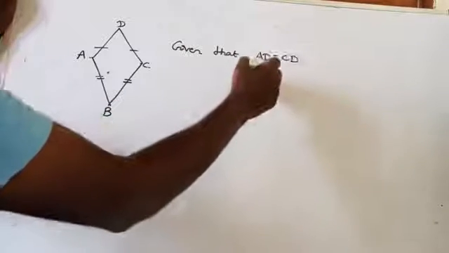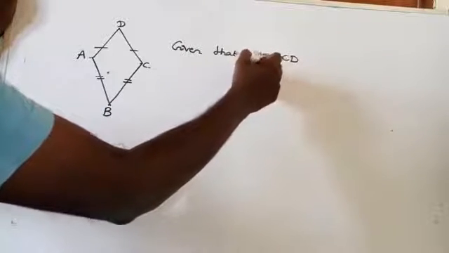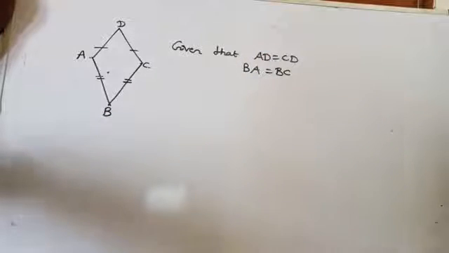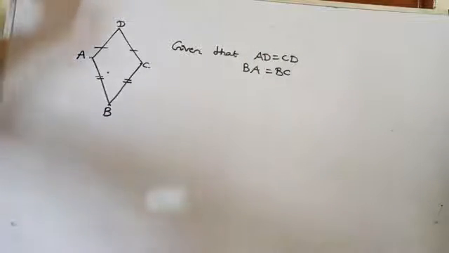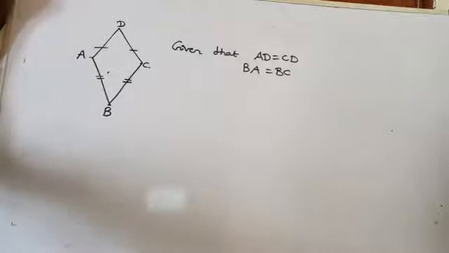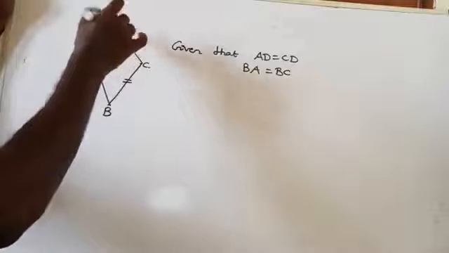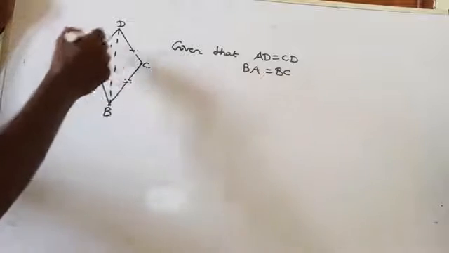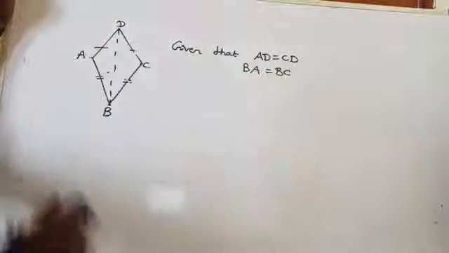After that, what is given? BA equals BC. Now you have to state the three pairs of equal parts in triangle ABD and triangle CBD. Where is triangle ABD? If you join the diagonal DB, you will get two triangles, ADB and CDB.